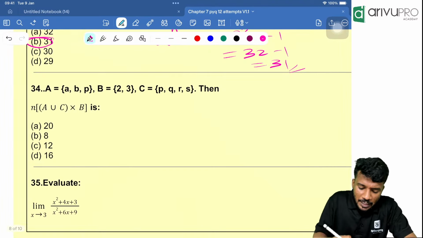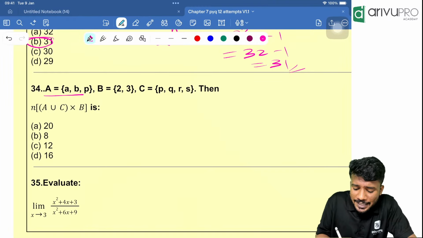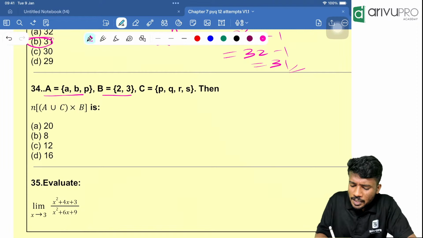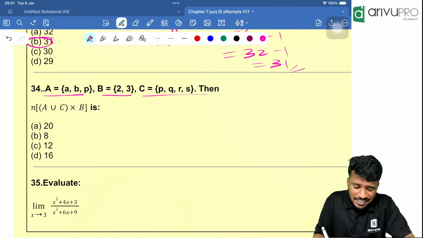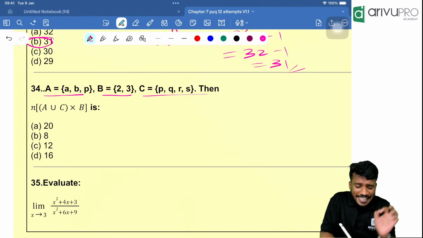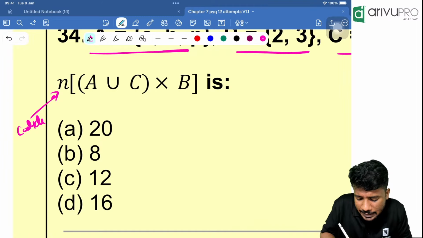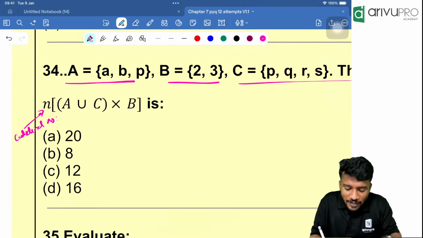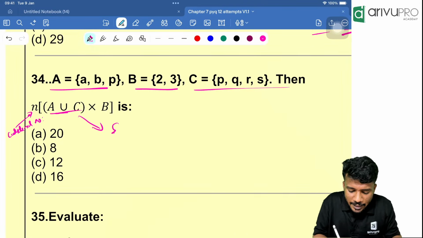People, look here. A is equal to {b, a, b, p}. B is equal to {2, 3, 2, 3}. C is equal to the set {p, q, r, s}. Then n of means what? They are asking the cardinal number, the number of elements. Okay, first of all, what is A union B?